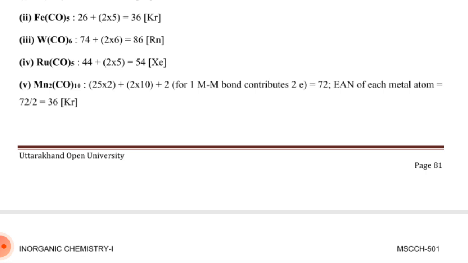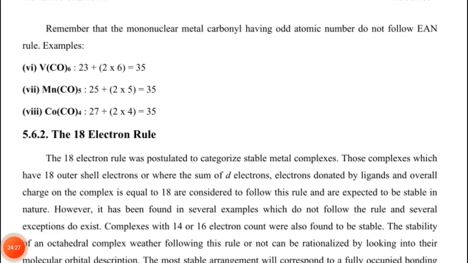Dimanganese decacarbonyl is 25 multiplied by 2, plus 2 multiplied by 10, plus 2 for the metal-metal bond contributing electrons, equal to 72. The EAN of each metal atom is 72 divided by 2, equal to 36, krypton. Remember, mononuclear metal carbonyls having odd atomic number do not follow EAN rules.